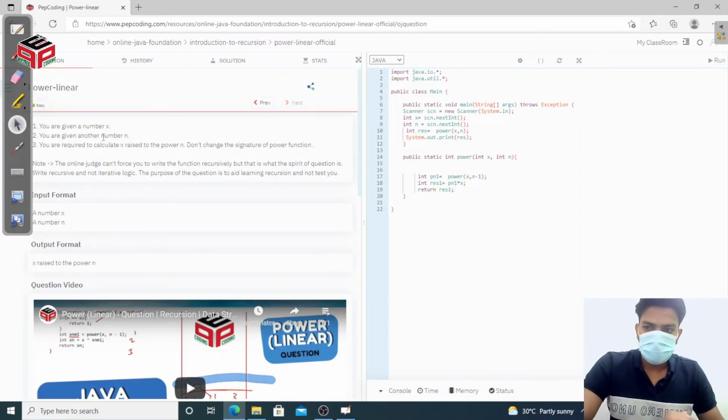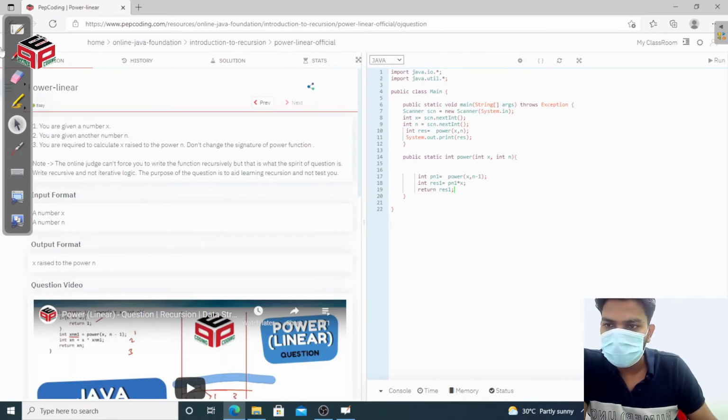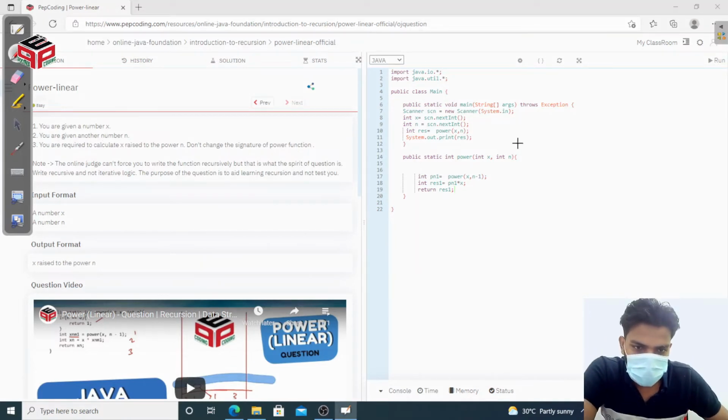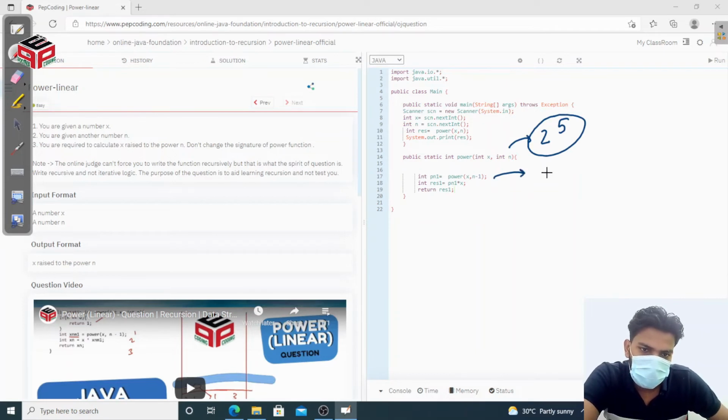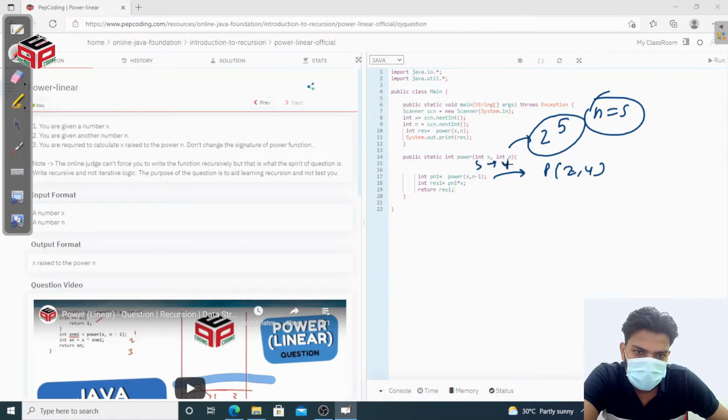So what I'm doing here is, like if we want to calculate 2 की power 5, then this is faith, which we get from power of 2 comma 4, because when we give n equal to 5, then 5 becomes 4, and power 2 comma 4 will be our faith, and it will know how to calculate 2 cross 2 cross 2.